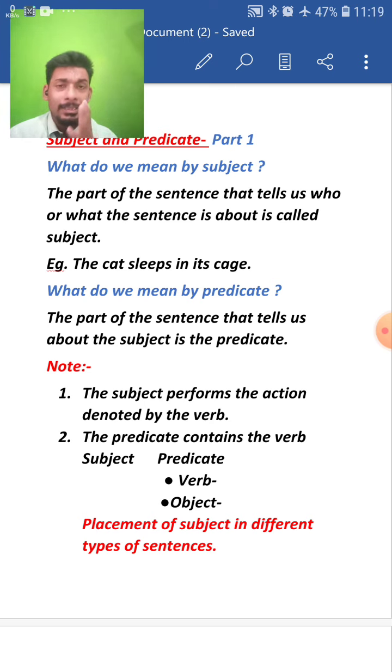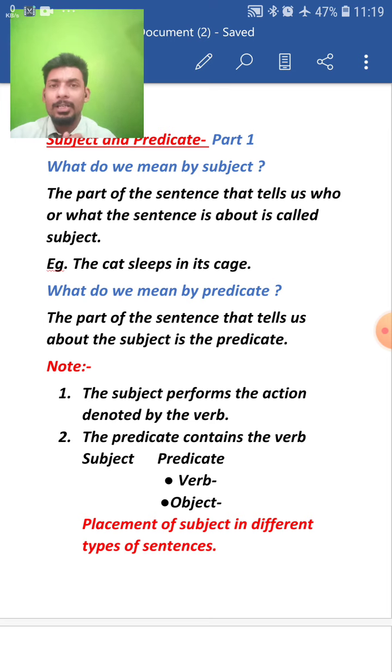A sentence basically is divided into 2 parts, subject and predicate. And the part of the sentence that tells us who or what the sentence is about is called the subject.